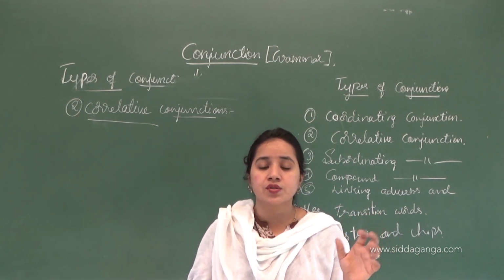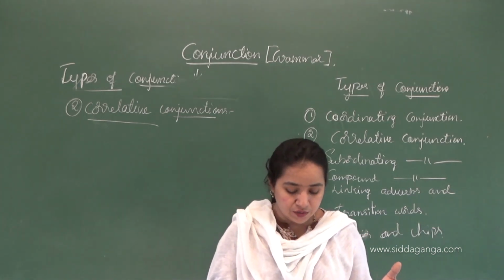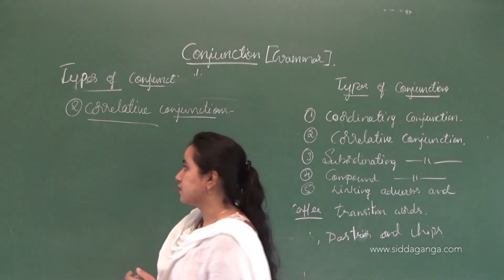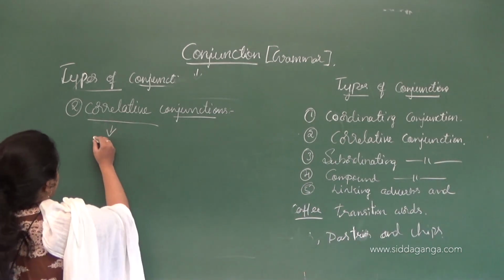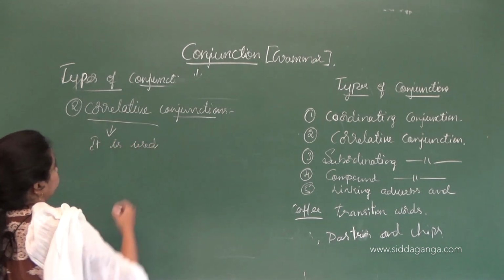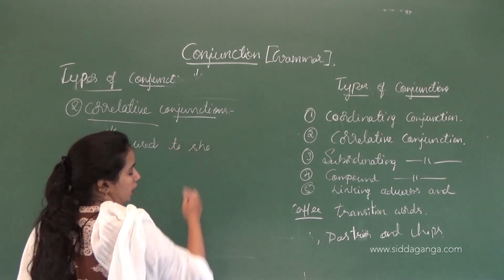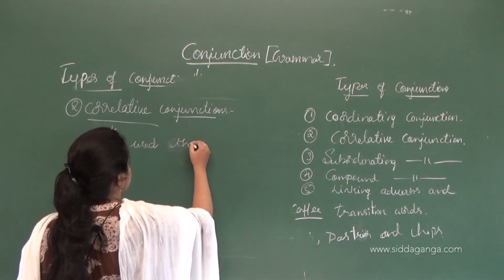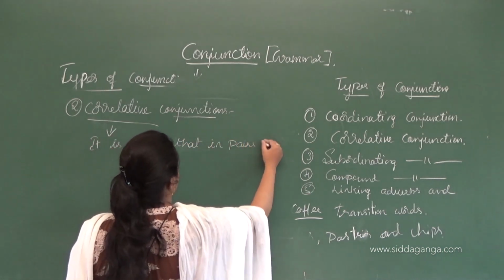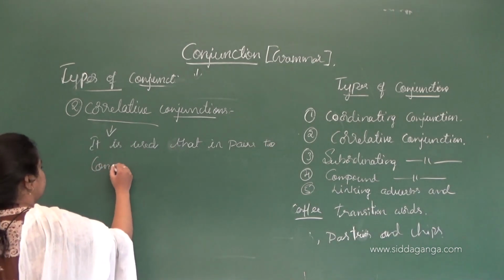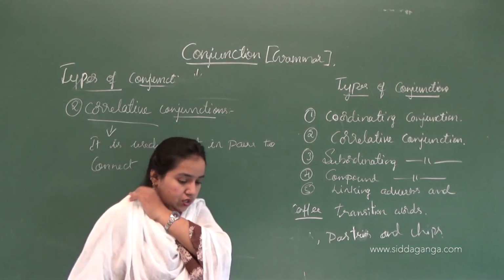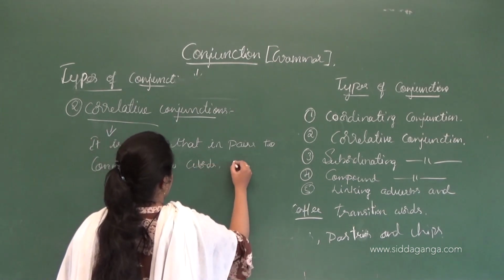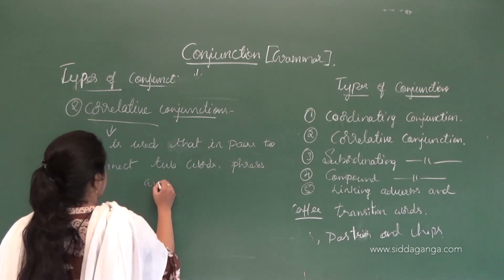So these conjunctions are used in pairs. Why are they used in pairs? To connect words, phrases or clauses.